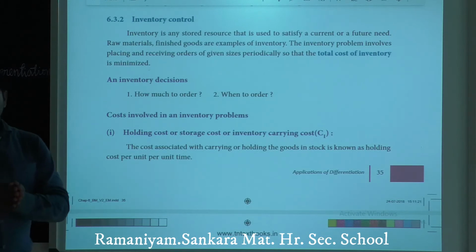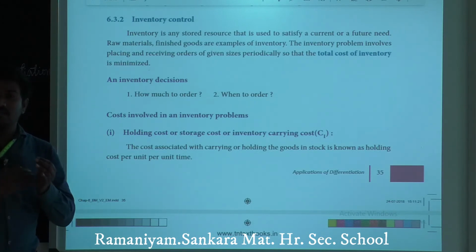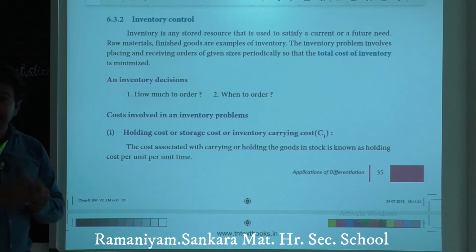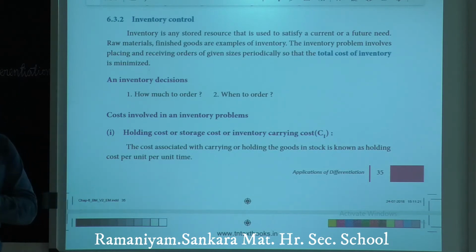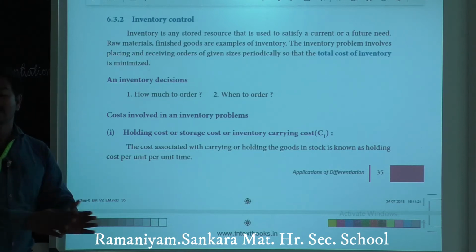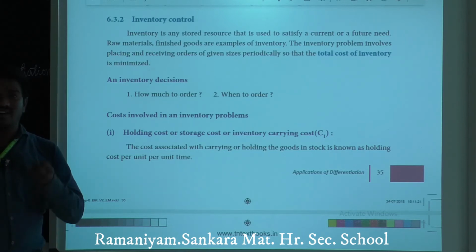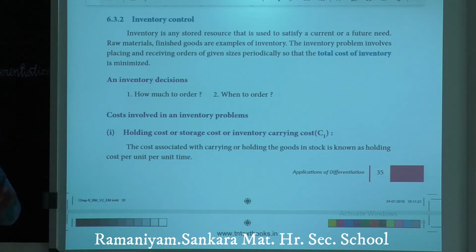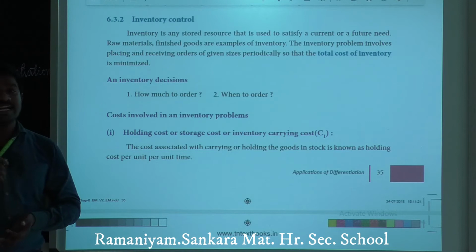So after 4 days, for example, we have empty stock. Now the stock detail about particular goods is null or empty. To manage that situation, inventory control is very important.